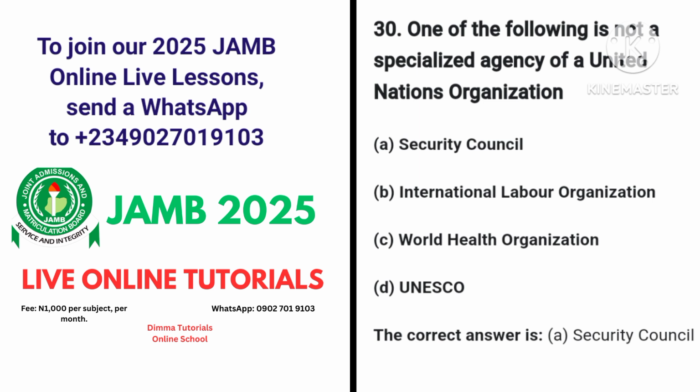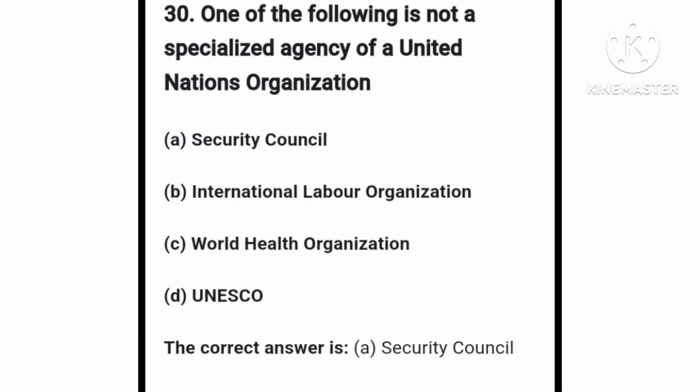Security Council is an organ of UNO or UN. Actually, the real name is UN. UN means United Nations. Security Council is an organ of UN. There are 15 members in Security Council, though 5 are known as Big 5 or permanent members, while 10 are known as non-permanent members. Those 5 permanent members are USA, Britain, Russia, France, and China. Non-permanent members are elected for a period of 2 years.